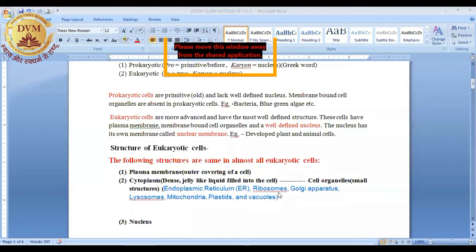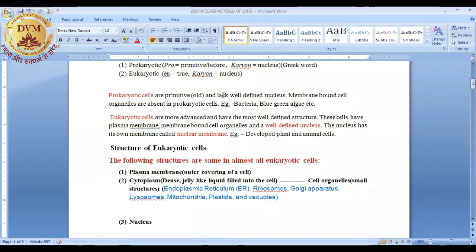Ribosomes, Golgi apparatus, also known as Golgi body, lysosomes, mitochondria, plastids, and vacuoles.